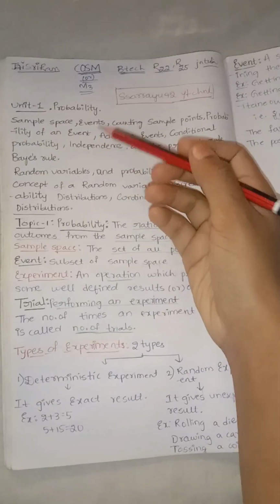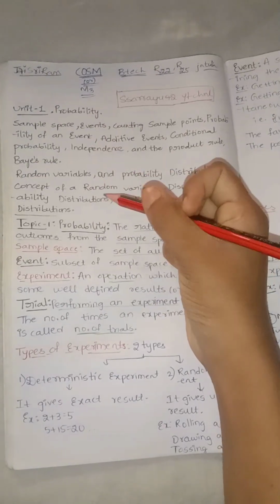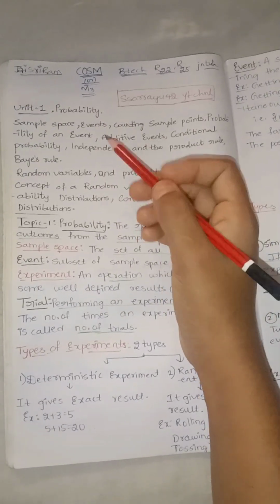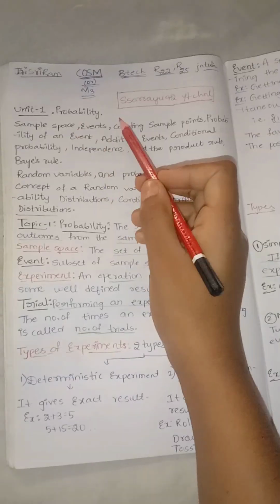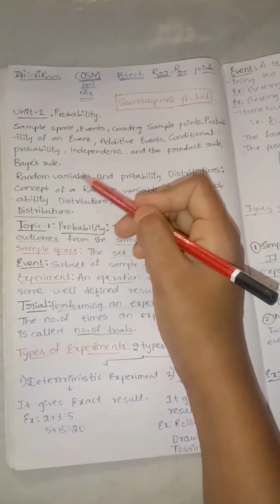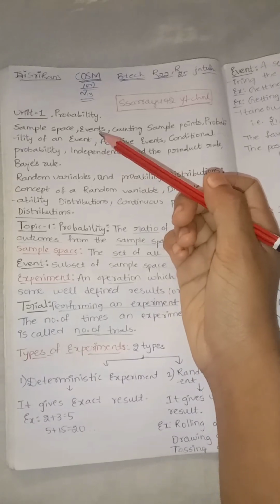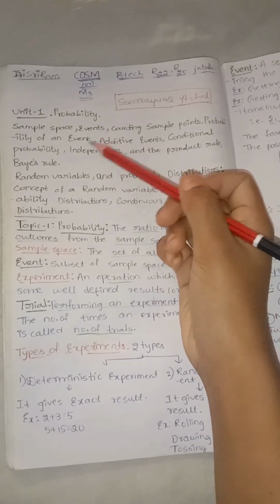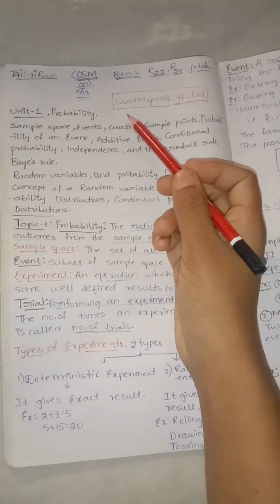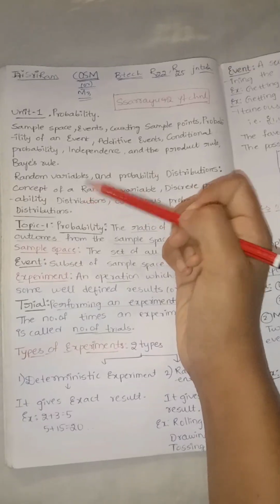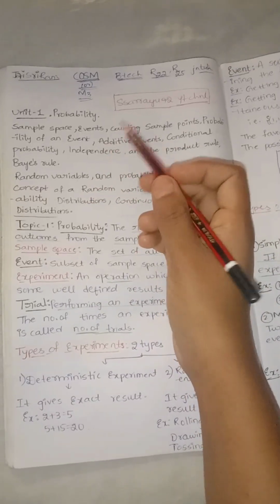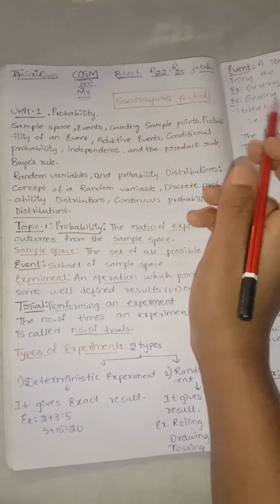You can learn part A or part B, then you will score 10 marks, a long question. By covering all these concepts, or by practicing all these concepts, you will get 10 marks. And 2 marks, they will ask one. In these topics, they will ask a 1 mark question. In this, they will ask a 1 mark question. By practicing any one topic, you will get 11 marks.